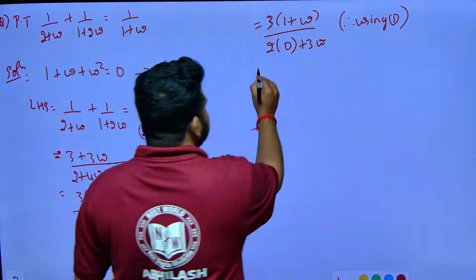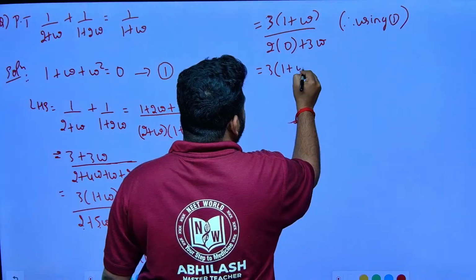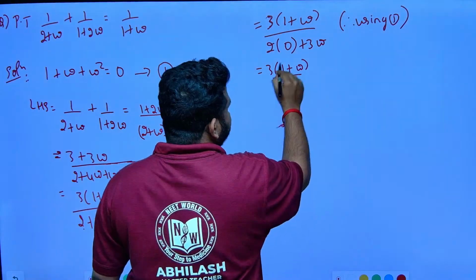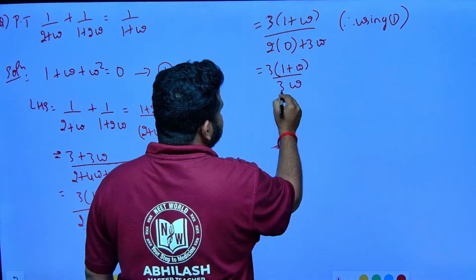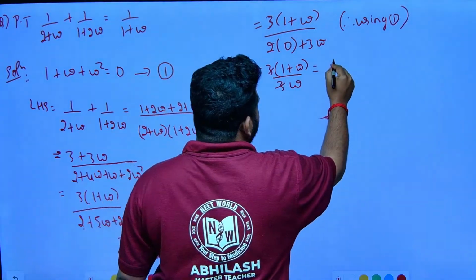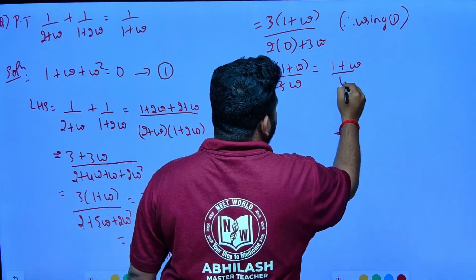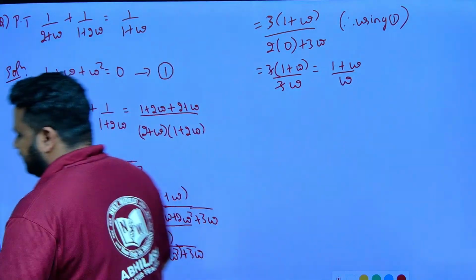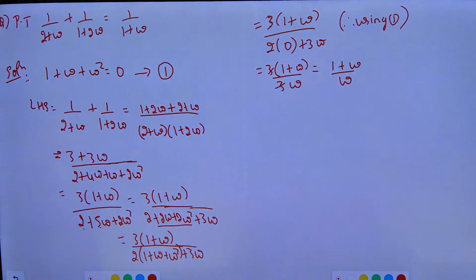So this I can write as 3 into 1 plus omega divided by 2 into 0, which is 0, plus 3 into omega, which is 3 omega. So 3 I can cancel, and I will get 1 plus omega by omega.